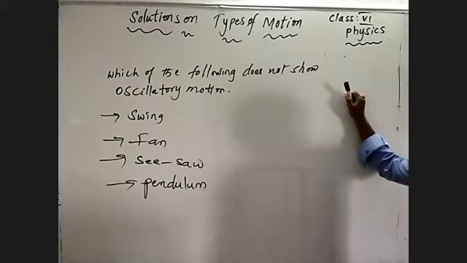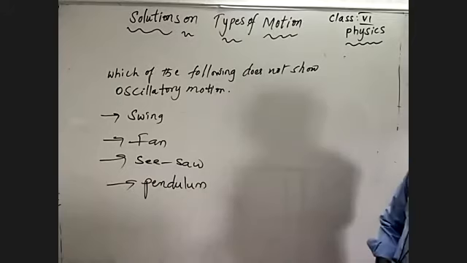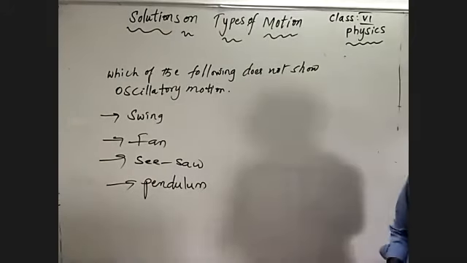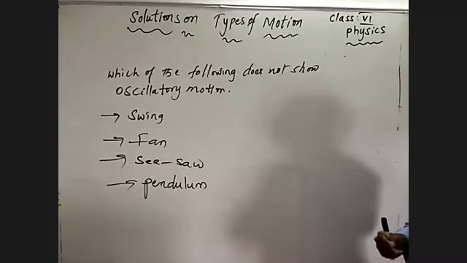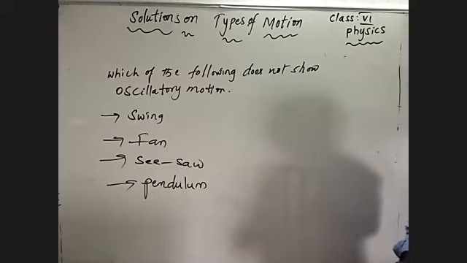The body moves to and fro in a particular path without changing its shape in a given interval of time. The body moves in the same path, front and back, up and down, but it does not change its shape. It can change position but not shape. So that is oscillatory motion.